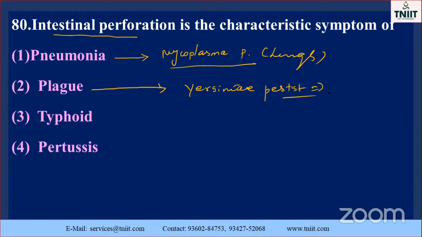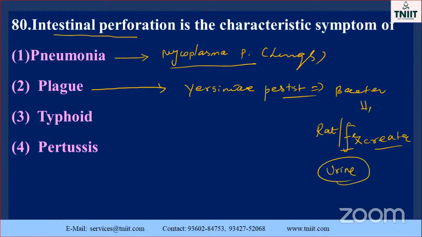Plague is also one of the bacterial diseases, caused by the rat, rat excreta, simply called excreta. What is the meaning of excreta? Feces and urine. So this is also very complicated. Plague is also one of the most dangerous diseases. It also occurred in 1994, I think.